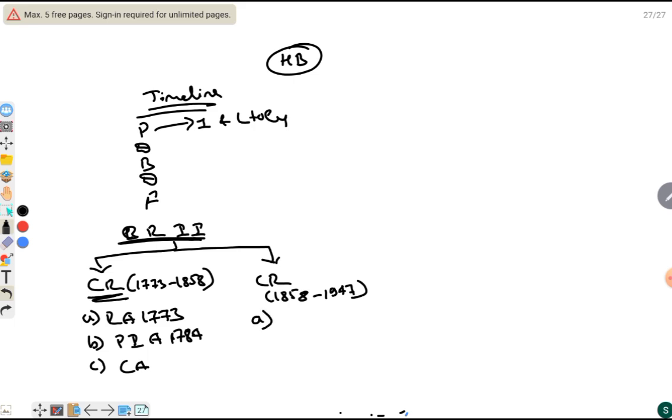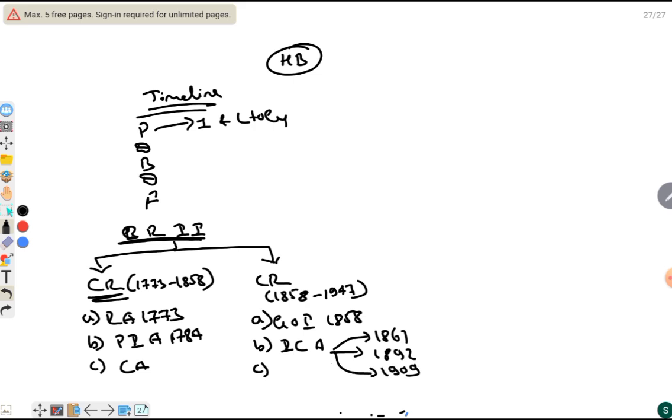In crown rule, we have seen the Government of India Act 1858, the Indian Councils Acts of 1861, 1892 and 1909, and later the Government of India Act 1919, the Government of India Act 1935 and the Indian Independence Act 1947.